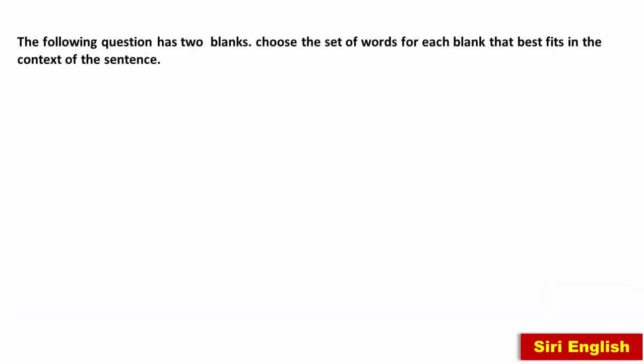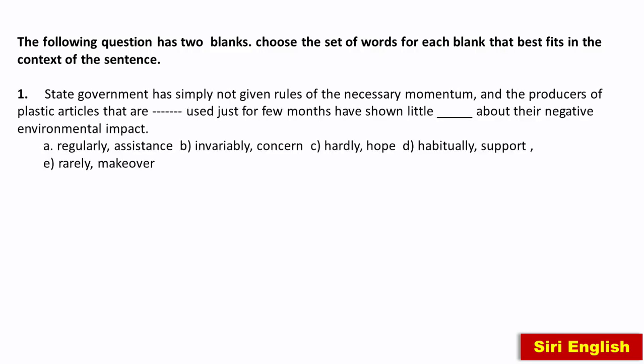The following question has 2 blanks. Choose the set of words for each blank that best fits the context of the sentence. So let's see the question. State government has simply not given rules of the necessary momentum, and the producers of plastic articles that are dash found just for a few minutes have shown little dash about the negative environmental impact.